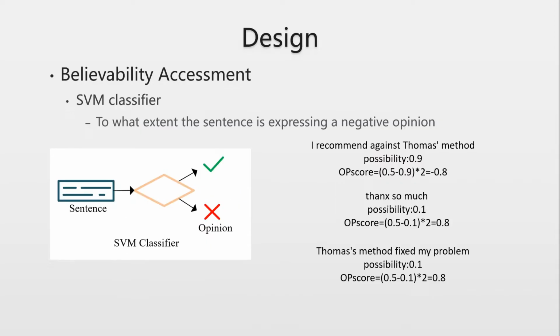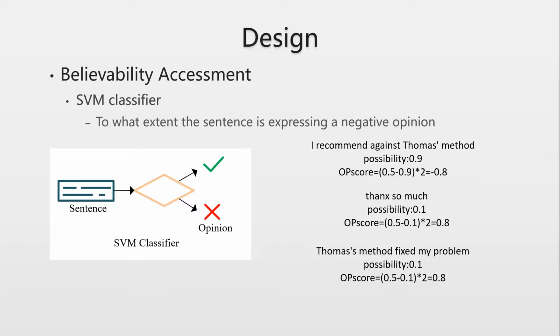The SVM classifier takes a sentence as input and predicts the opinion of the input sentence. Instead of using this prediction directly, we use the predicted probability, taking a value between 0 and 1. It indicates to what extent the sentence is expressing a negative opinion. To facilitate the calculation, we subtract the probability from 0.5 and then multiply by 2, and use it as the sentence opinion score, whose value is between -1 and 1.